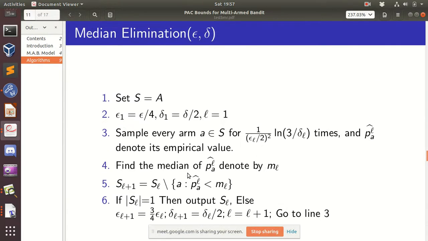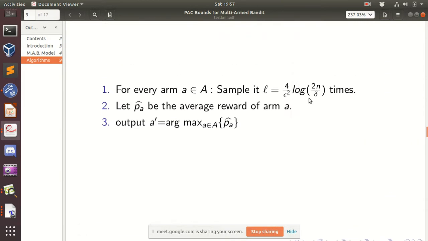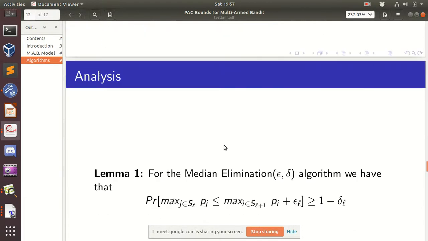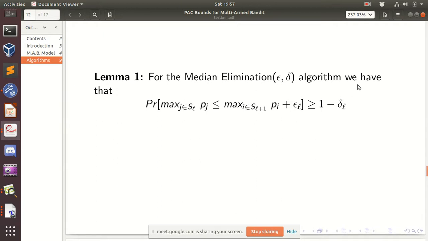Before going to that analysis, suppose we are just allowed to sample each coin some number of times. Okay, I think I'll come to this part at the end. Better I go to the analysis and then it will be clear. Okay, I'll start with the analysis. At a particular level, we have a set S_L of arms on which we'll be running the algorithm. The first lemma says that